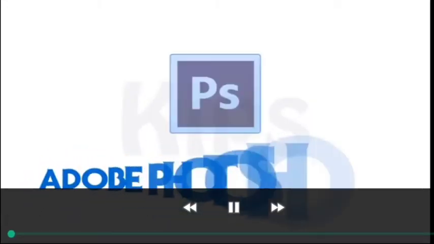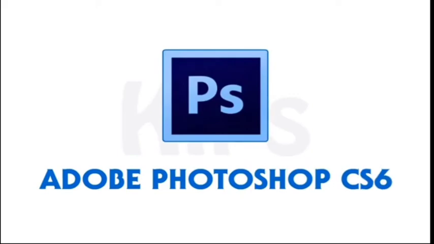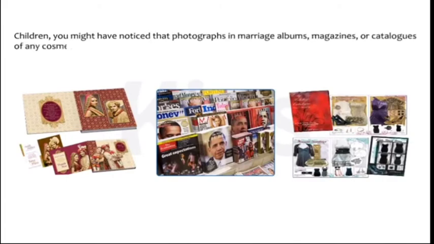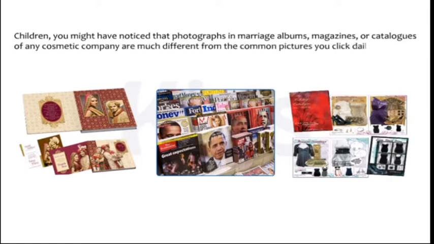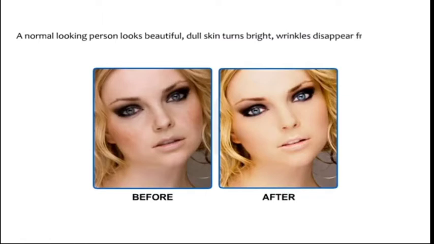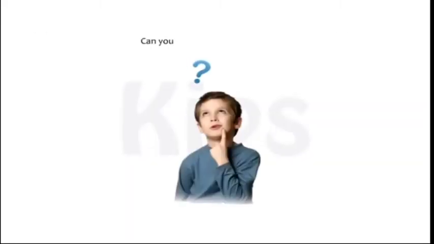Hello students, today let us learn Photoshop CS6. Children, you might have noticed that photographs in marriage albums, magazines or catalogs of any cosmetic company are much different from the common pictures you click daily. A normal-looking person looks beautiful, dull skin turns bright, wrinkles disappear from the face of old, and eventually a person looks better than actual. Can you imagine how it all happens?